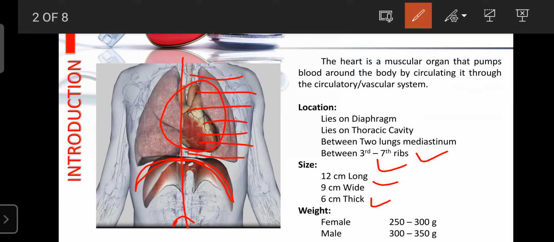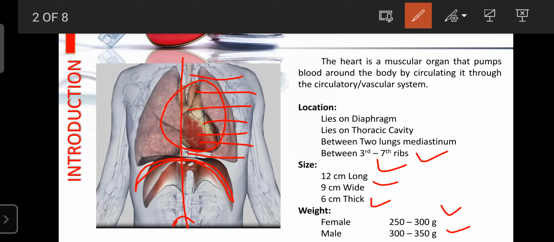Regarding the weight, once again, the female has a lighter heart as compared to the male. In females, the average weight of the heart is 250 to 300 grams, while in males the weight of the heart is 300 to 350 grams.